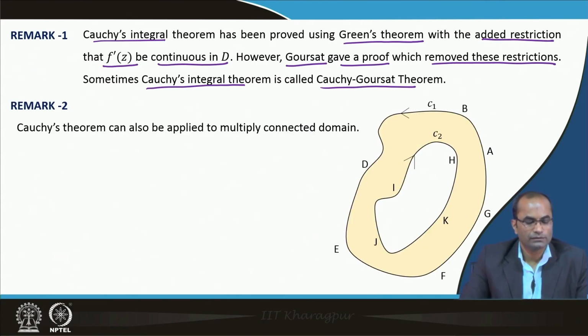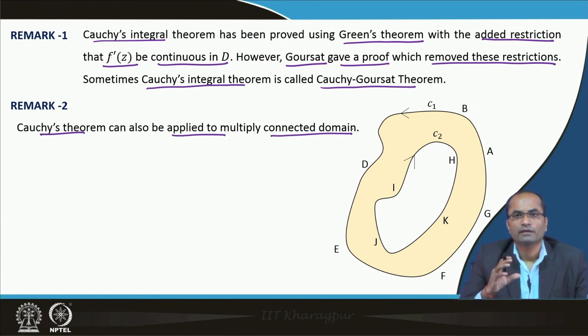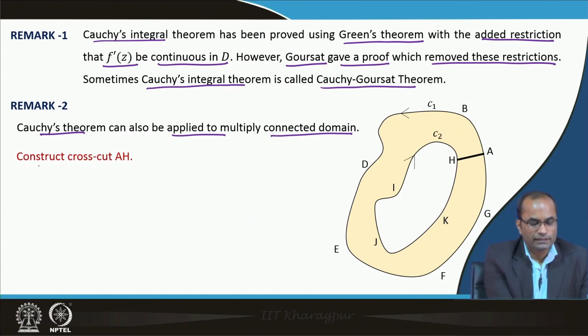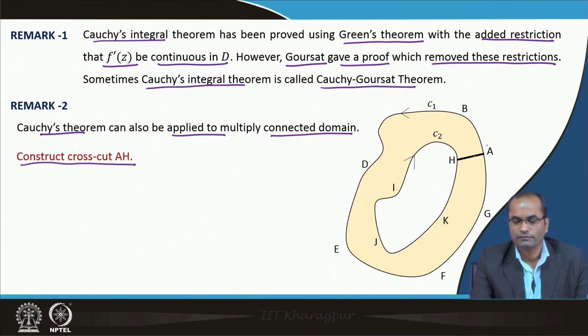Another remark, that the Cauchy theorem can also be applied to a multiply connected domain. So far we have taken D as a simply connected domain, but now we are saying that we can also apply Cauchy theorem for multiply connected domains, and there is a simple trick which gets us back to simply connected domains. The idea is that we construct a cross cut AH here. We have used a cut AH in this domain.